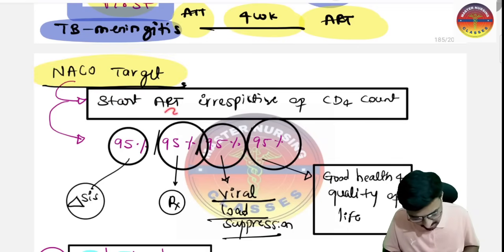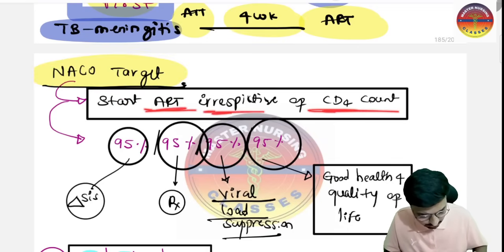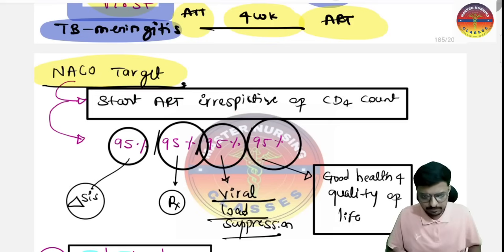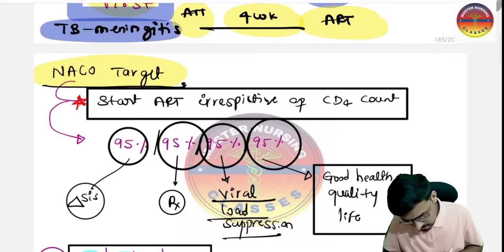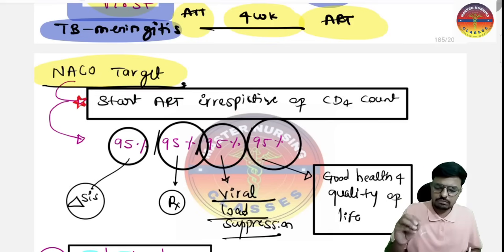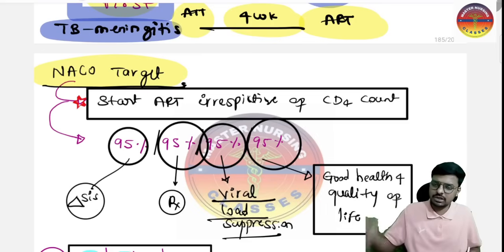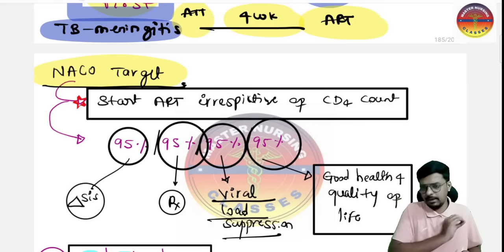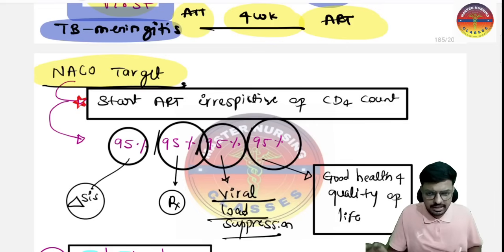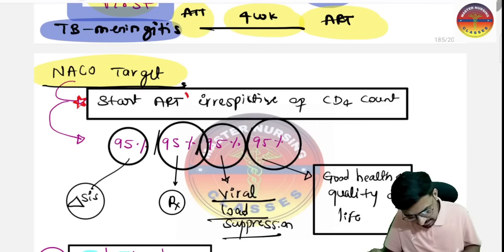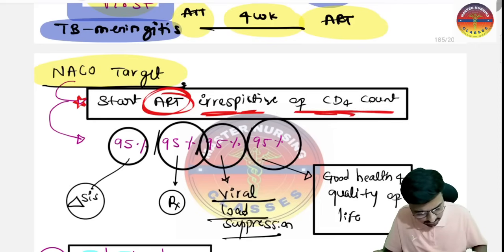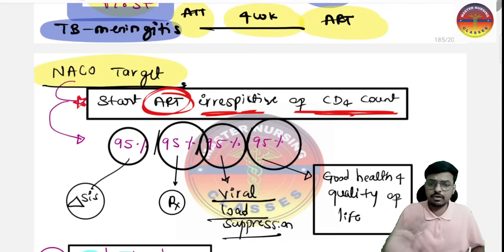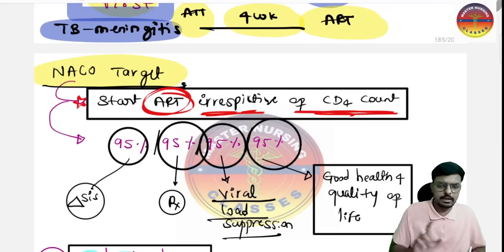Start the antiretroviral therapy irrespective of the CD4 count. That is the first statement. Please do remember. It is not that if the CD4 count is 300, I will not start, and only after it goes less than 200 I will start. No, it is not like that. Whenever the patient comes positive, don't look for the CD4 count. Immediately start the antiretroviral therapy. Don't wait for the CD4 count to go less than 200.